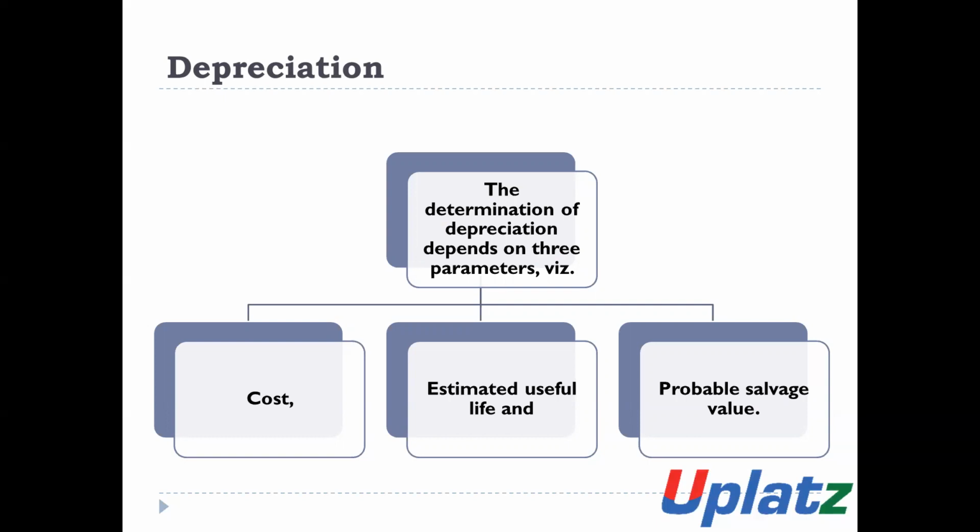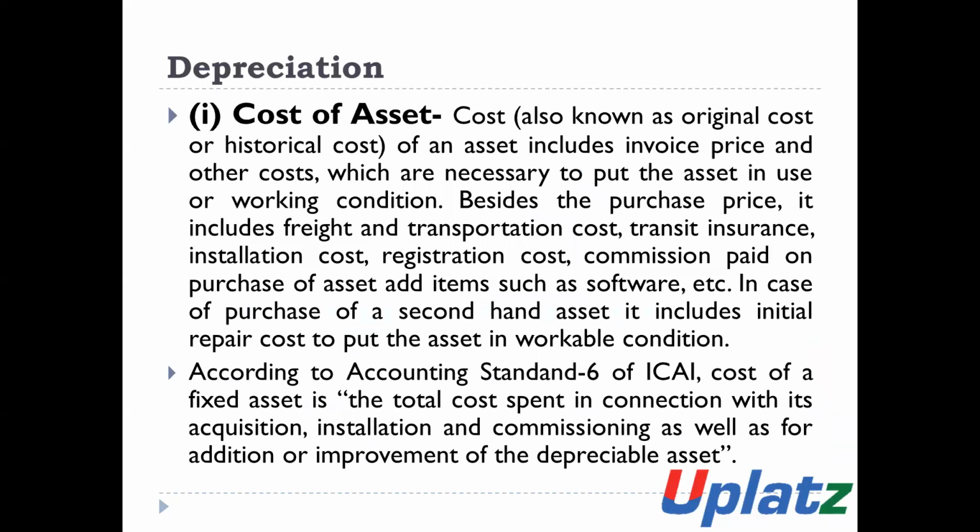Number one, cost of assets. Number two, estimated useful life of the assets. And number three, probable salvage value or the residual value of such assets. Number one is the cost of assets. What is the meaning of cost of assets? The cost of the assets includes the invoice price and other costs.